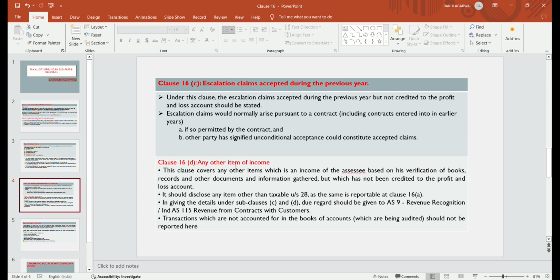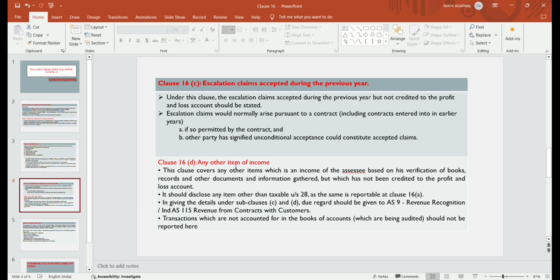Escalation claim would normally arise pursuant to a contract, including a contract entered into in earlier years. If so permitted by the contract and the other party has signified unconditional acceptance, it could constitute an accepted claim. So what it says is that if any escalation claim is accepted during the year, or accepted during the previous year, if any escalation claim is accepted by the authority but not credited to the profit and loss account, it is also stated.